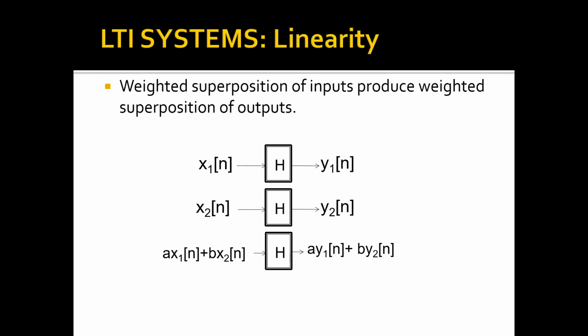We are going to remember what all we studied in signals and systems, some basic important points. What is linearity? Weighted superposition of inputs produce weighted superposition of outputs. So when x1 of n passes through the system, we get y1 of n. x2 of n passes through the system, we get, let us say, y2 of n. Then weighted superposition of the inputs, that is some weights a and b are being multiplied to the inputs and they are added. So a x1 of n plus b x2 of n, pass it through the same system, we get a y1 of n plus b y2 of n, that is weighted superposition of outputs are obtained. Then in such a case this system is linear.